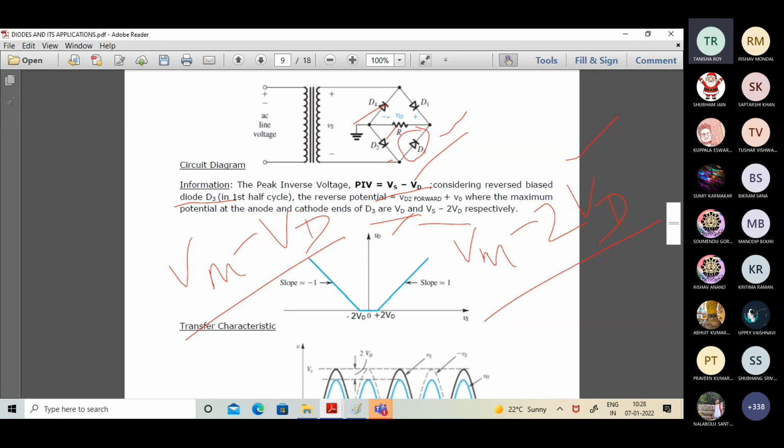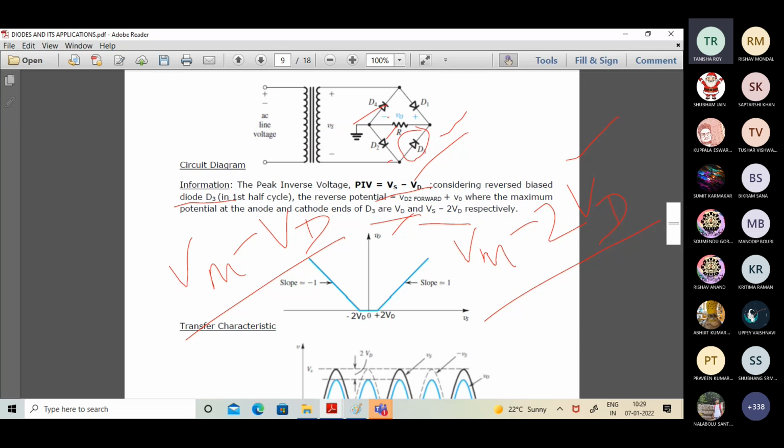So obviously this is a very big advantage in the bridge rectifier context. We want the peak inverse voltage to be lower, not on the higher end. Because if you have a peak inverse voltage at the higher end, there is every chance that it may cross the breakdown zone of the diode. If it crosses the breakdown zone, the diode in reverse phase will come into conduction and the entire process will fail. We do not want the reverse conduction of the diode, right? So the bridge rectifier is definitely a beneficial design compared to the full wave rectifier context.